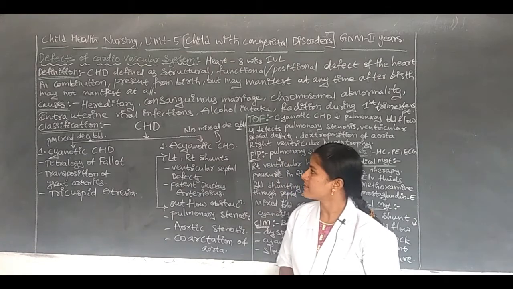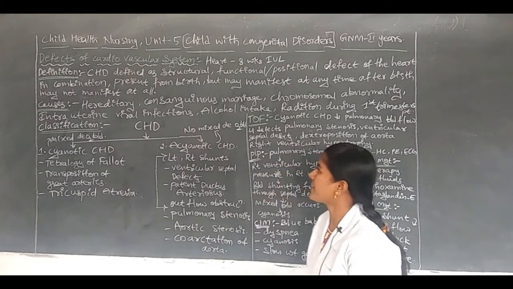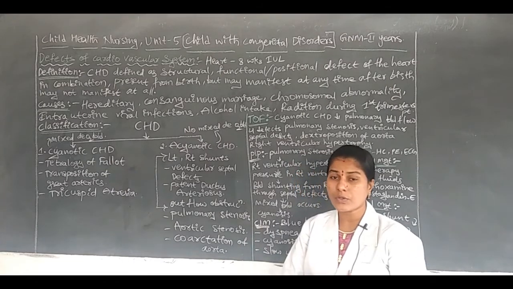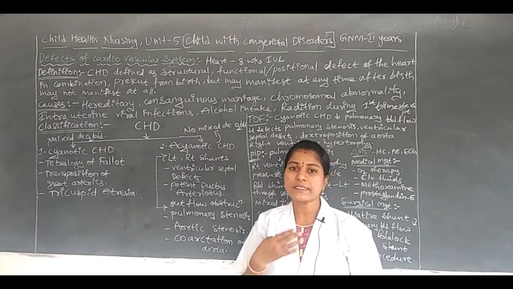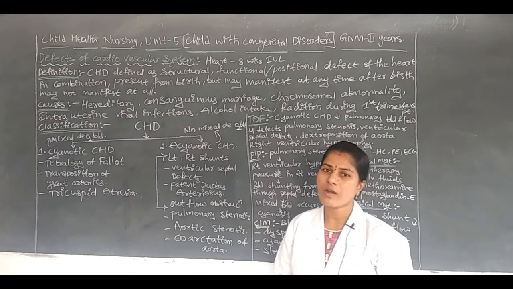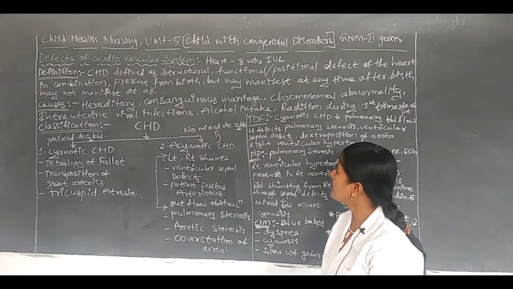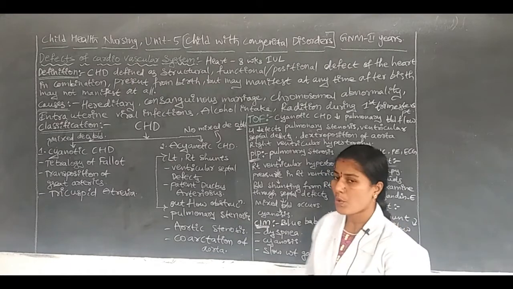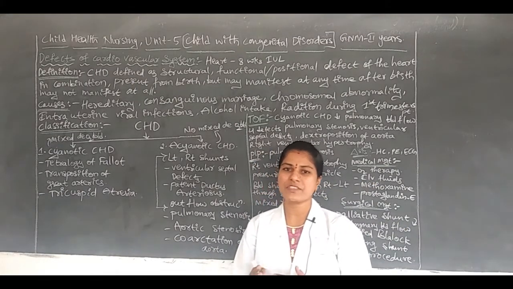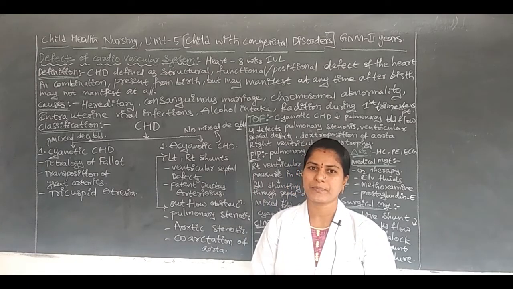It is present from birth, through the intrauterine life. The child may have these birth defects of the heart, or after birth the child may show some clinical manifestations, or sometimes the manifestations are not observed.